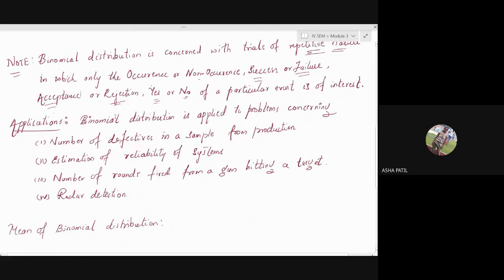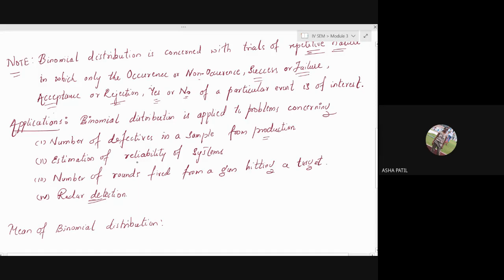Now, where are you going to apply this binomial distribution? It will be applied for radar detection, then the number of defectives in a sample from production in the industry. When you manufacture lots of things, how many defectives are produced? For example, if you are producing screws, what's the probability of getting a defective screw? When you buy a packet of screws from a store, one or two may be defective. How that probability is counted comes under binomial distribution.